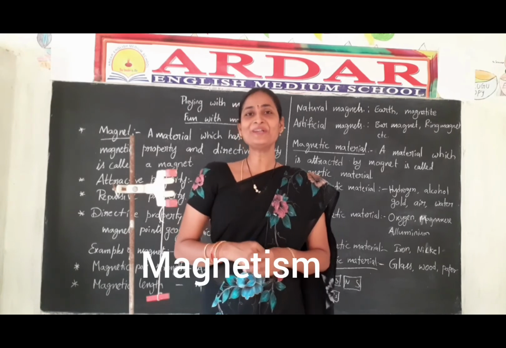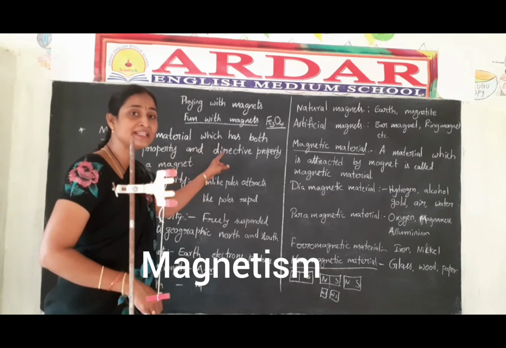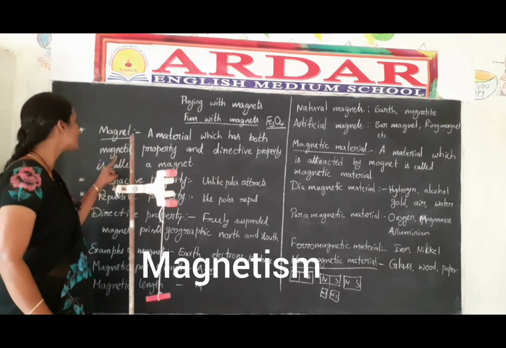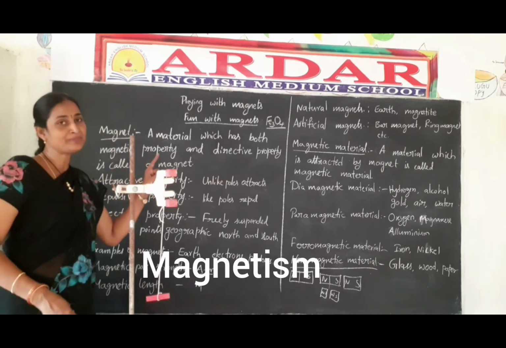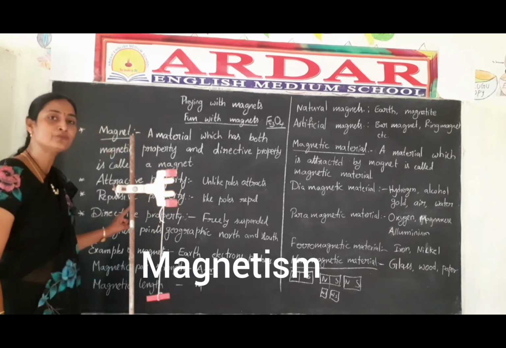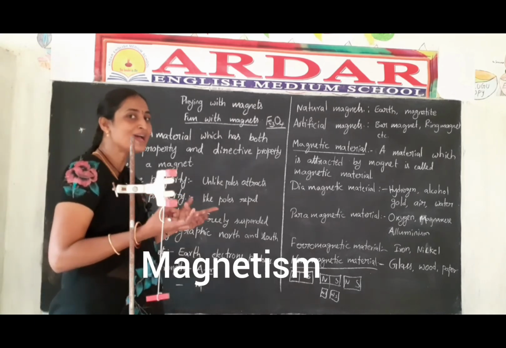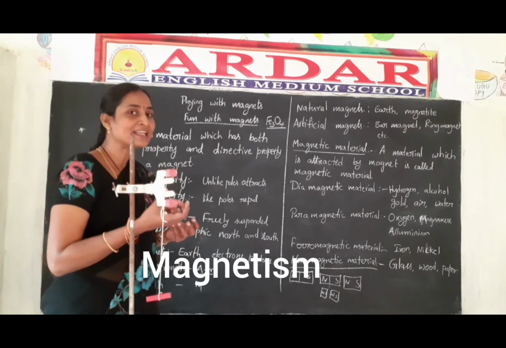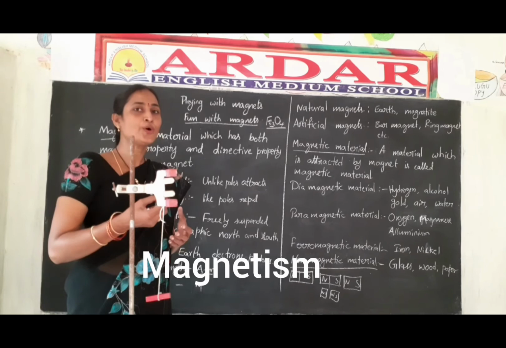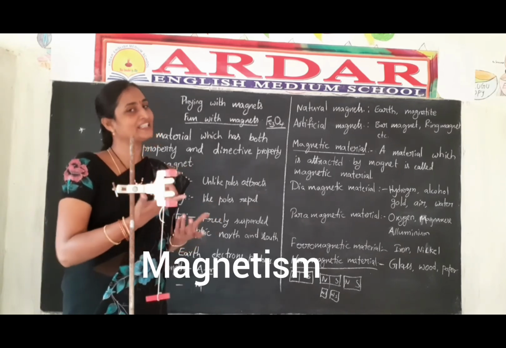Children, can I explain one more? Yes, come on. What is a magnet? A magnet is a material which has both magnetic property and directive property. Magnetic property means two types of properties are there mainly: one is attractive property and the other is repulsive property. Attractive property means magnets have some attractive nature, meaning magnets attract iron things, and not only iron, but cobalt too, that is, magnetic materials.